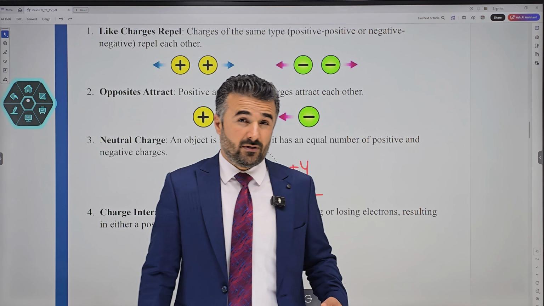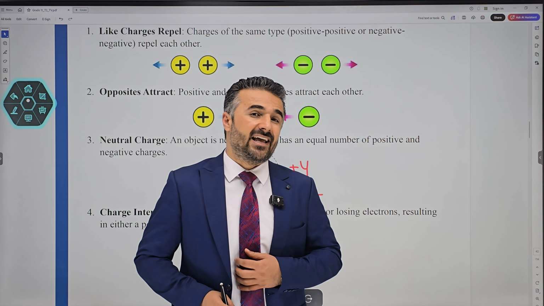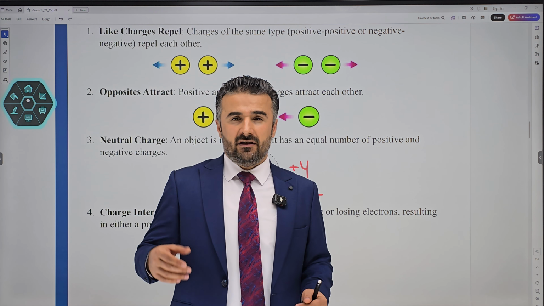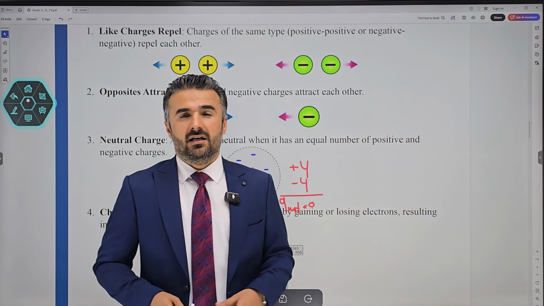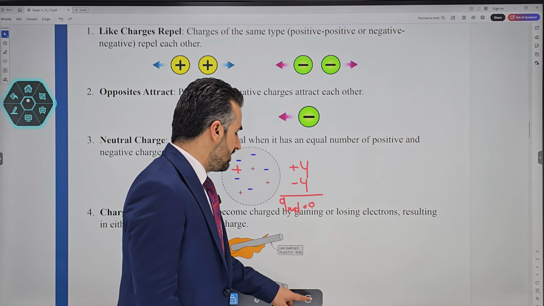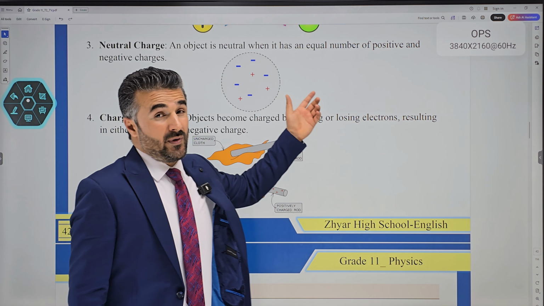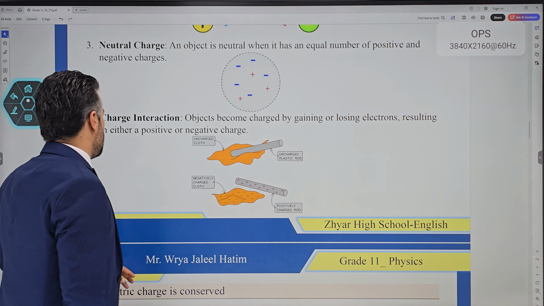If an object is neutral, can we say there is no charge on it? No, there are charges in it, but because they have the same number of protons and electrons, they cancel each other's effect. Which is the same as if we say there's no charge in it, but in reality there are charges in them.